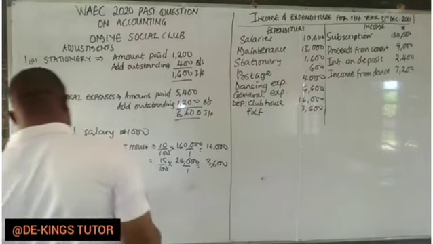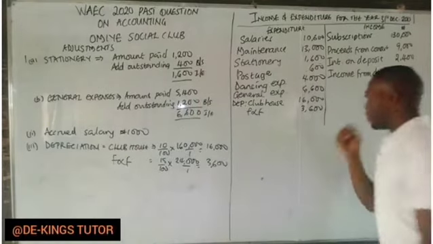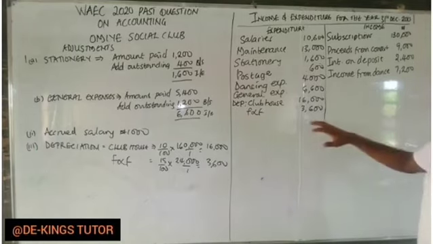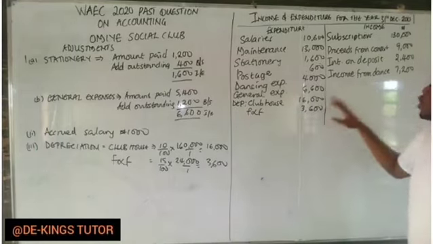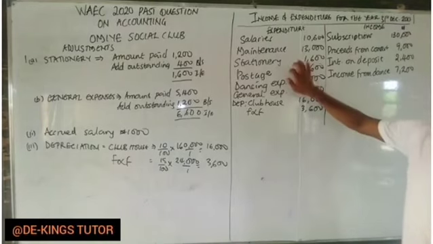So these are the items that come under the income and expenditure. We're going to add them up. The balancing figure can either be surplus or deficit. It is surplus when our income is more than expenditure. It is deficit if our expenditure is more than income.